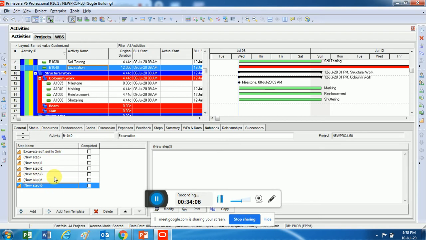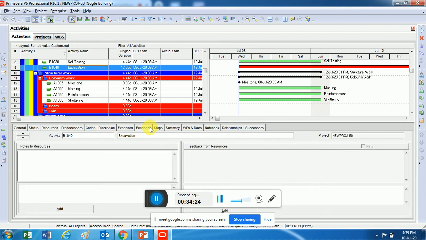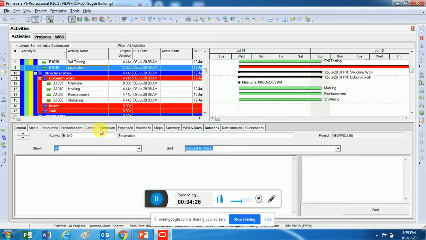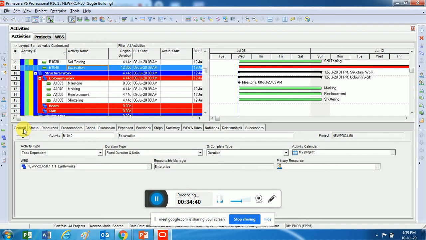But as a contractor, if somebody wants to create steps for themselves, just as a reference for how much of the work has been completed, how much still has to be done, or what all has to be done in this particular activity, they can create steps, right? So those are a few things I wanted to tell you. There is something called expenses here, which we will see later again. There are also feedbacks, codes, and discussion with your resources remotely, if you want to do that, as it is an ERP software and an online software, so you can use it online. So these are the few important things about activities.